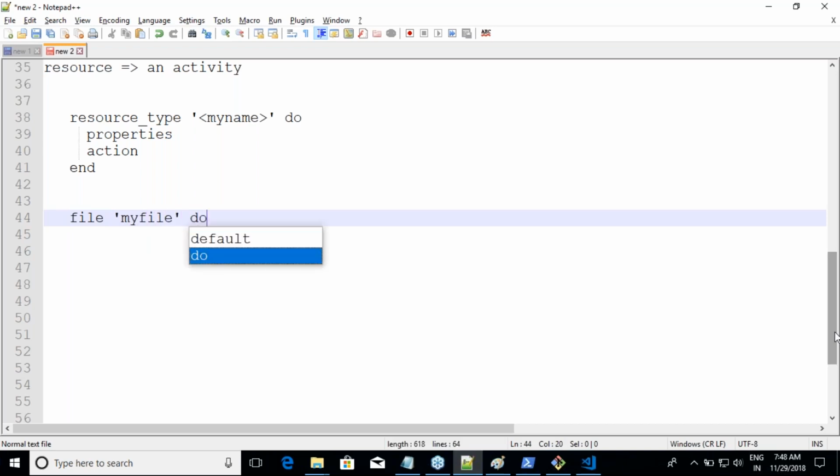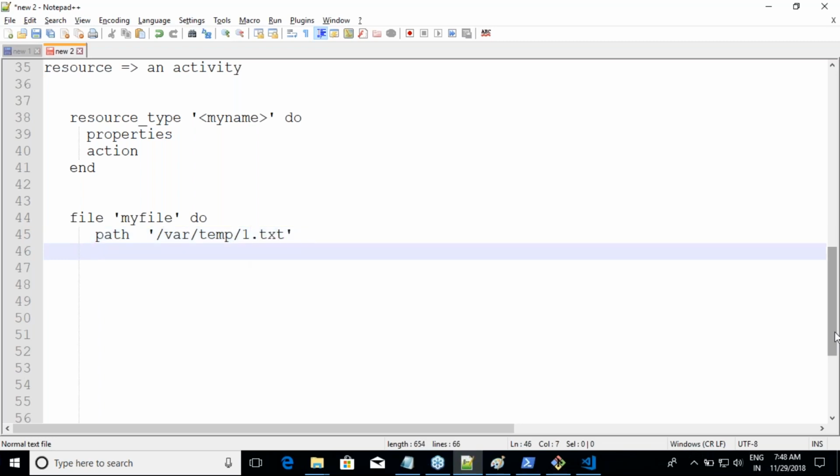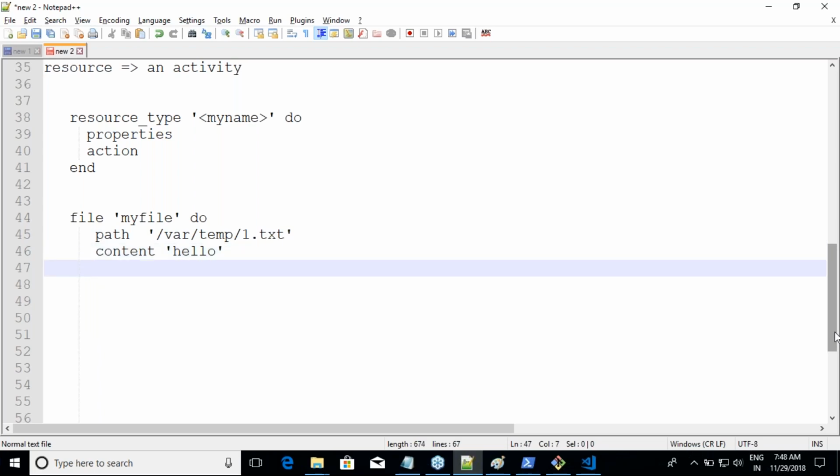And I'll write it as do. And then properties in the file, what is the important property? Path. Where do you want to create that file? I would say var temp 1.txt, and then you might have one more property, something like content. You are creating a file, but what is the content over there? You have given me all of this, but what is it that you want? I would say that I want the action to be present.